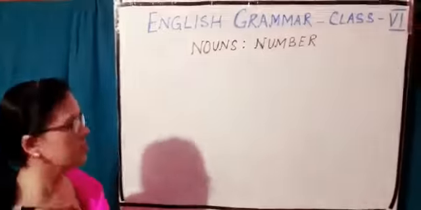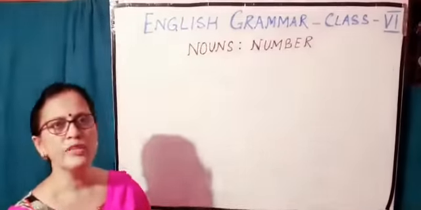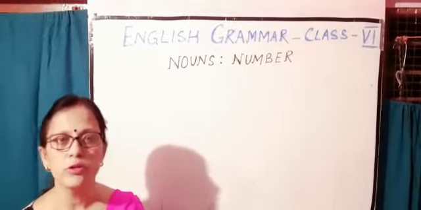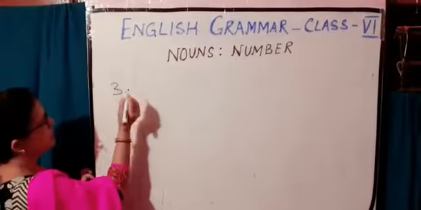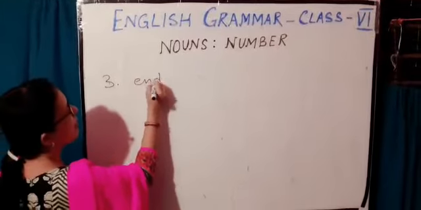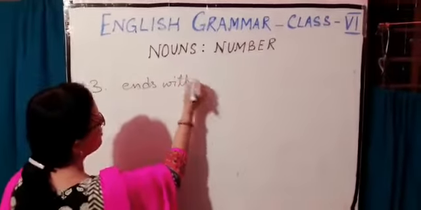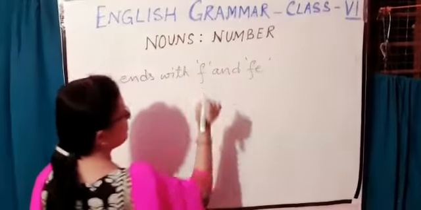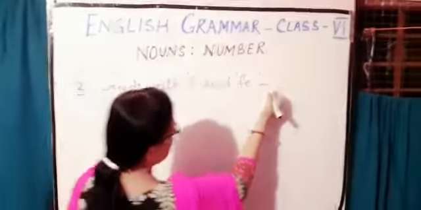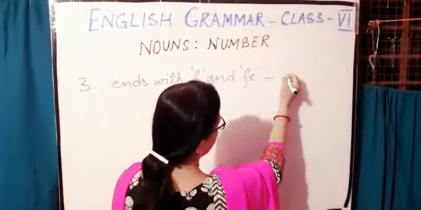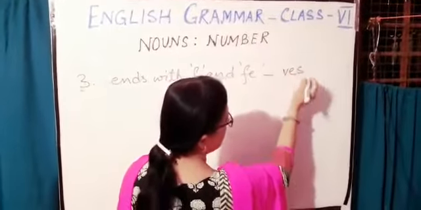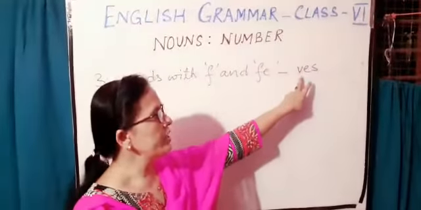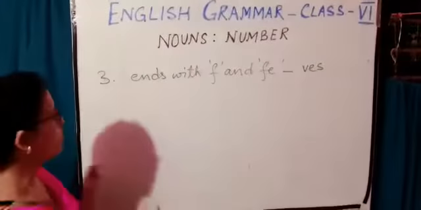Now the third rule. Nouns ending in f and fe form their plural by changing f or fe into ves. So the third rule is when the noun ends with f and fe, we change it into ves and make the plural form.